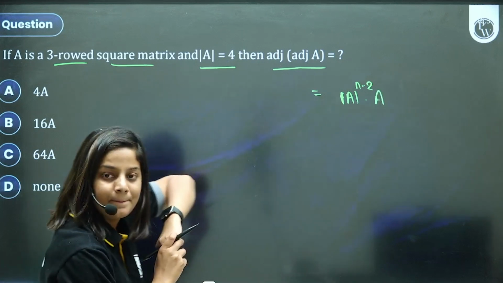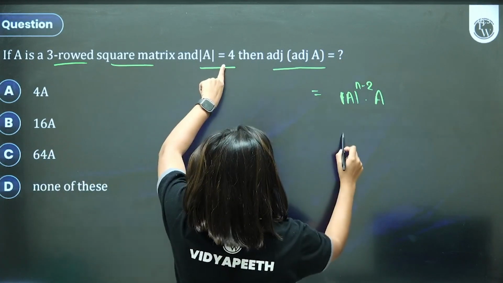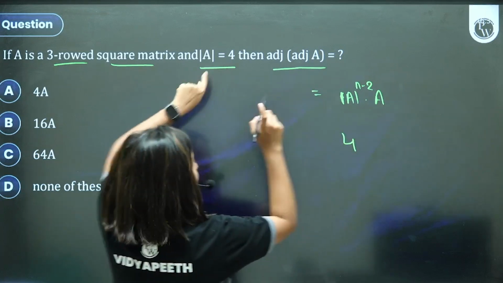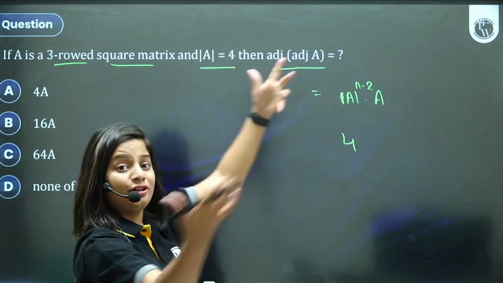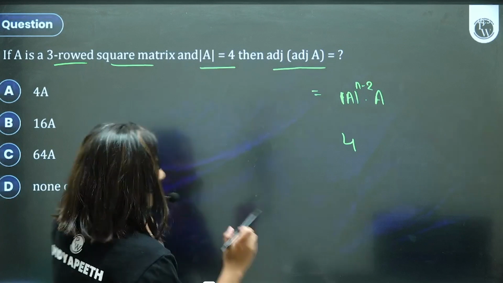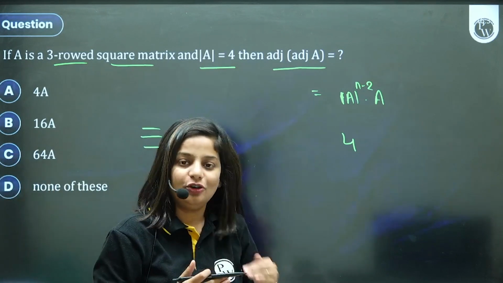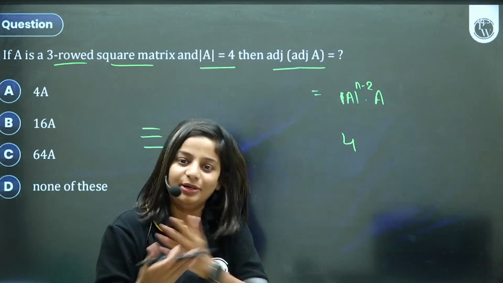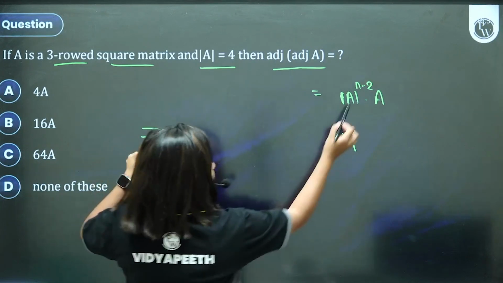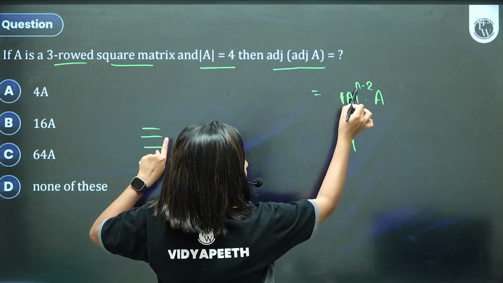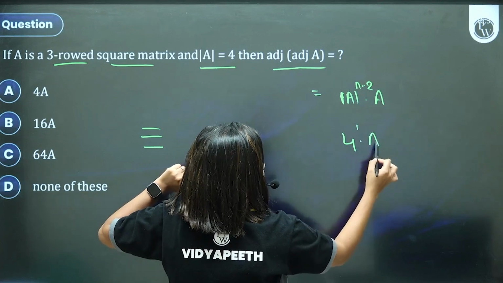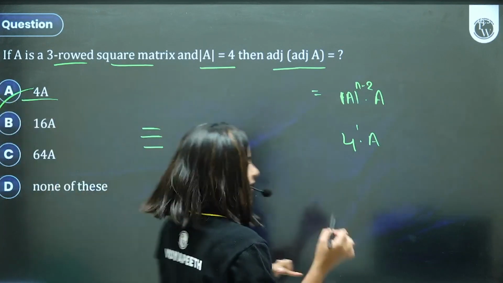Correct? And what is determinant of A equal to? 4. N is the order. What is order, ma'am? Order is not given. But it's a 3-row matrix. You know determinant is always square. If there are 3 rows, there has to be 3 columns. So row and column both are 3. 3 minus 2, 1, into A. 4A should be your answer, option A.